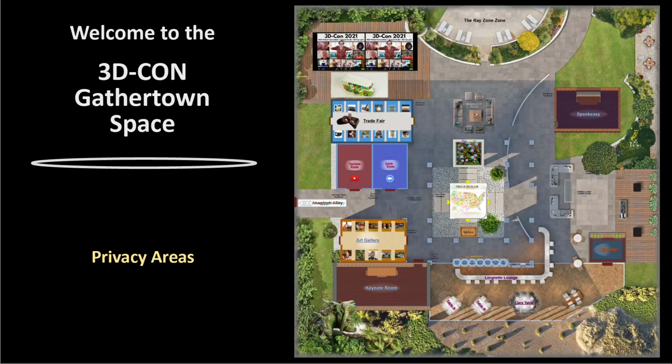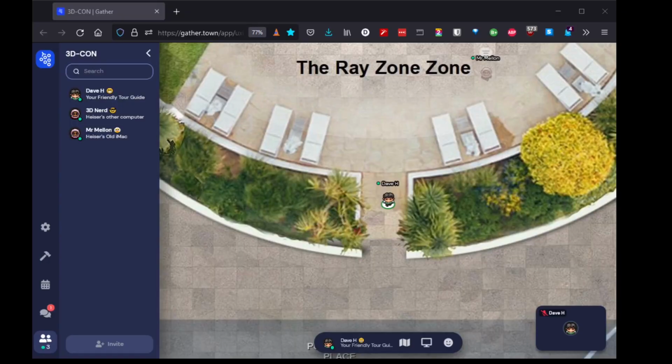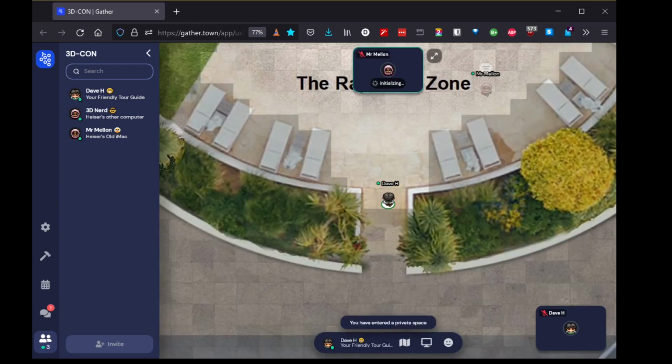There are several locations in Gather.town where people can see and hear each other at any distance. These are called privacy areas. They're called that because people outside of the area cannot see or hear what's being said inside the area. Mr. Mellon is in a very large privacy area called the Ray Zone. I am outside of the area, but as I step in, I will be able to hear his radio as if he were standing next to me.